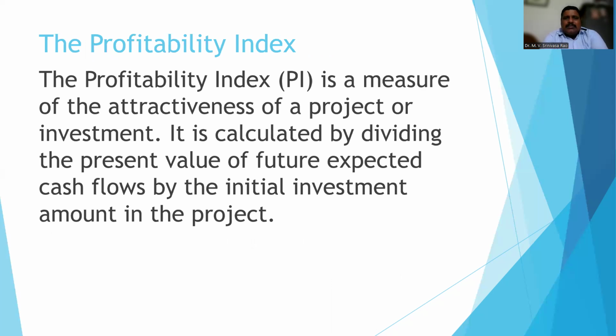It is calculated by dividing the present value of future expected cash flows by the initial investment, the amount put into the project. Initial investment means now, the very beginning or start of the period.